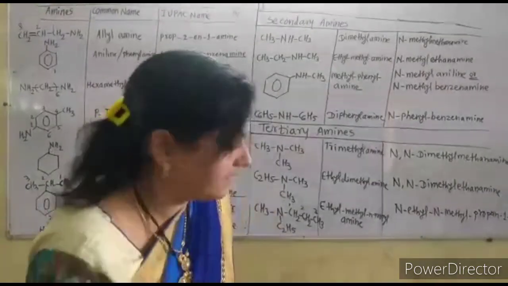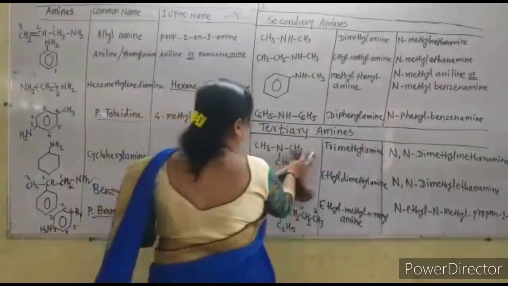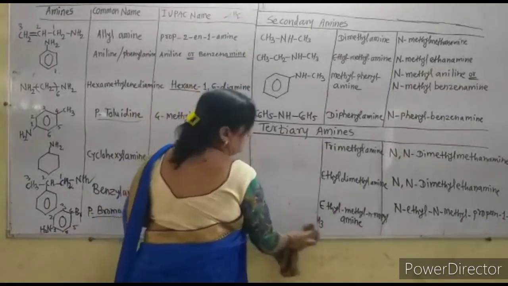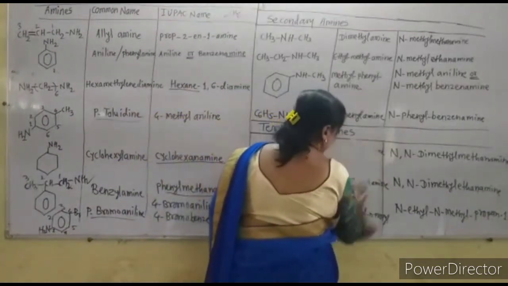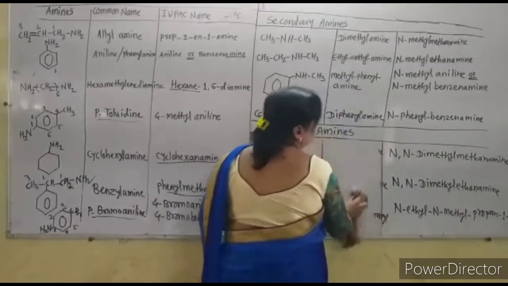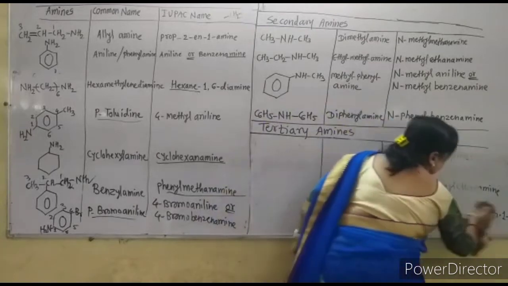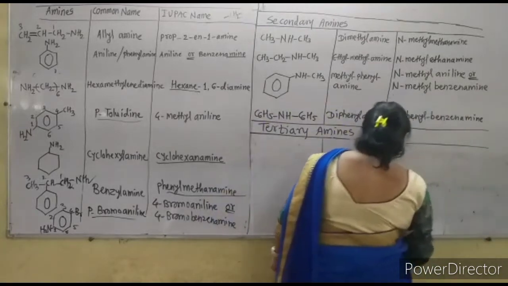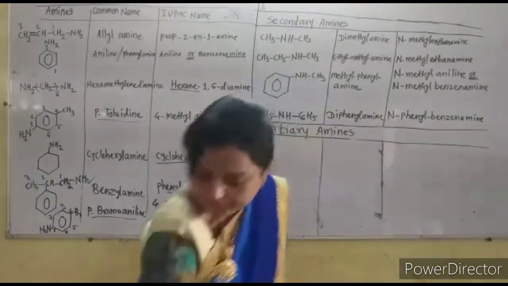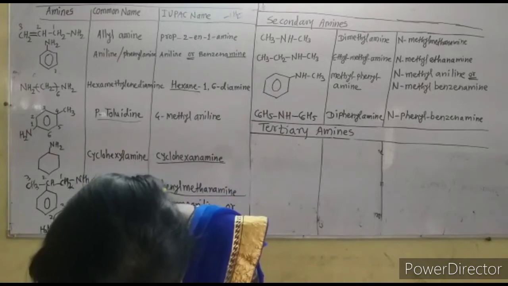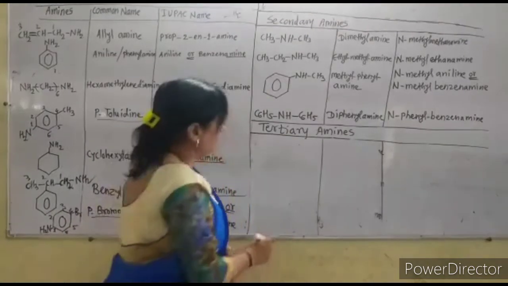Now let us see again the two different compounds of the tertiary amines, how the names are given for those tertiary amines. See that two compounds are remaining here, that are the tertiary amines. Then how the names are given for that. Now next one is the N,N-dimethyl-aniline, and how is the structure for the N,N-dimethyl-aniline.